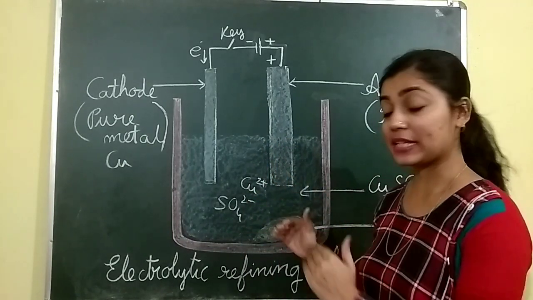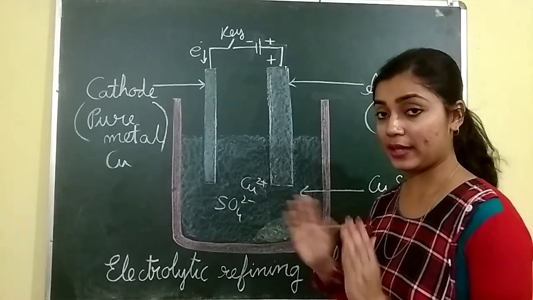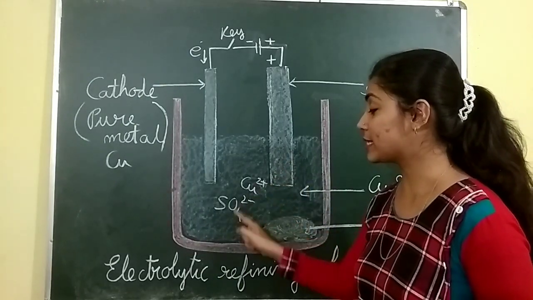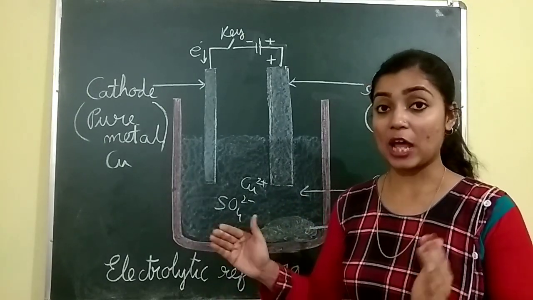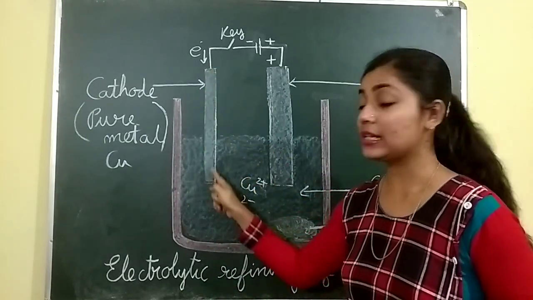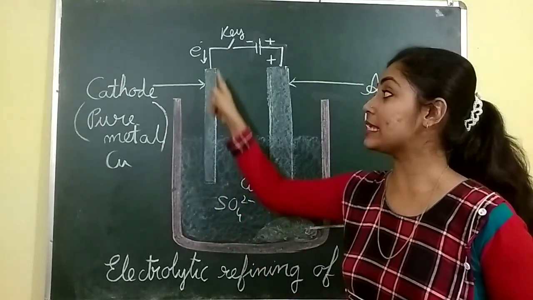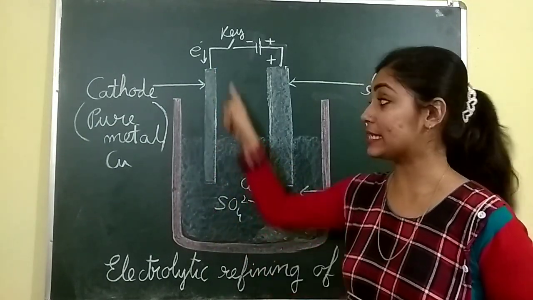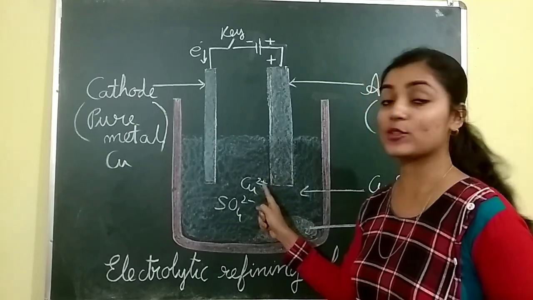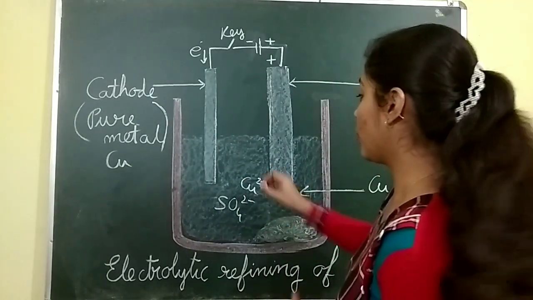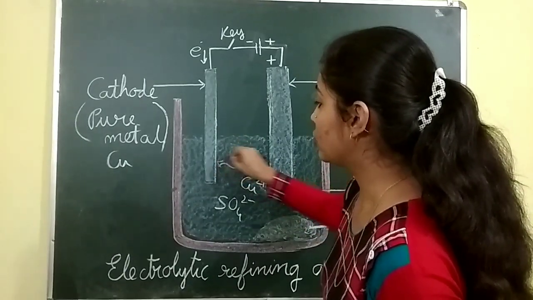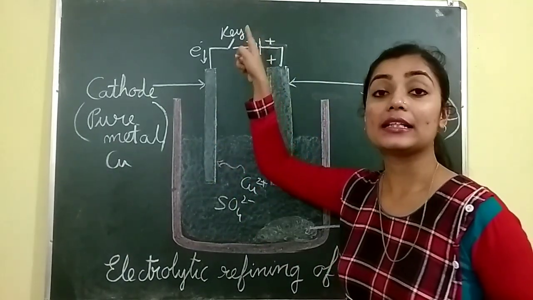Then copper sulfate breaks down into Cu2 plus ions and SO4 2 minus ions. Now, since the cathode is negatively charged, these positively charged copper ions will get attracted towards it, and they will go and attach themselves to the cathode.